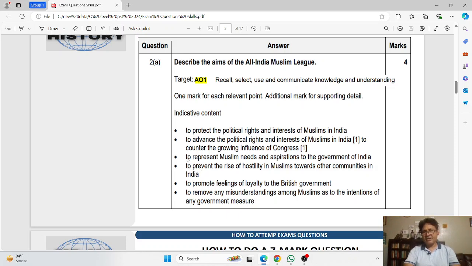But teachers recommend that a candidate should write at least 5 to 6 facts, so that if one is not accurate or not fully accurate, the remaining extra points would compensate for that.